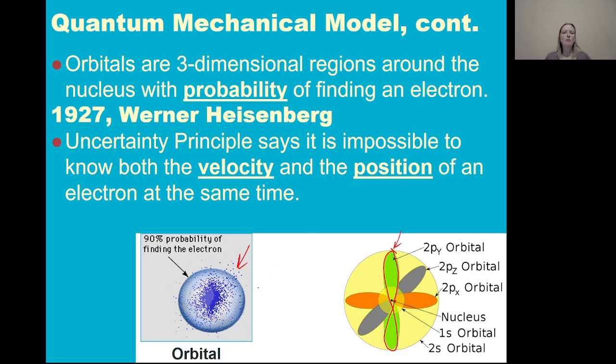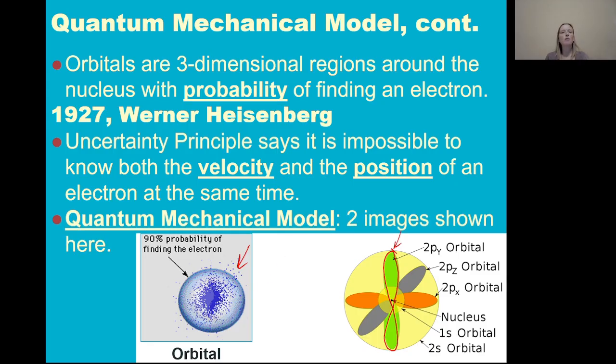These are both images that are trying to represent the quantum mechanical model. As you can see, it's kind of hard to represent. There's a 90% chance of finding an electron here. If this is representing a hydrogen atom, hydrogen only has one electron, but the way I've drawn this picture makes it look like hydrogen has 1,000 electrons. But here I'm just trying to show you where there's a high probability of finding that electron. And then in this picture, I'm not even drawing electrons at all. I'm just showing you the regions where the electron might be.